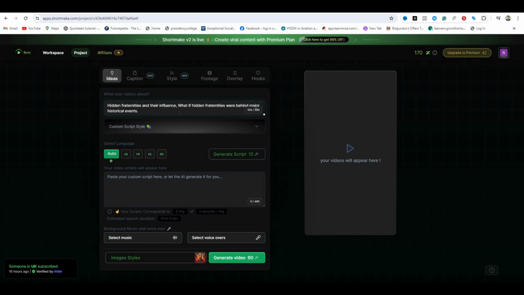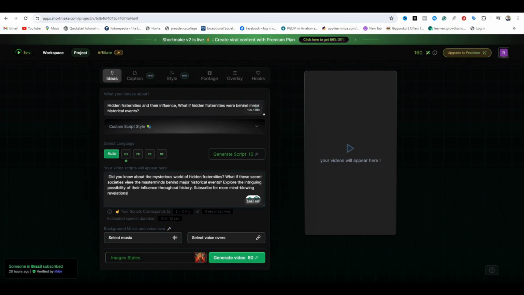And then from here, you can select the language in which you want the script. I will choose the US. You can choose other languages if you want to. Okay, now simply click on Generate and it will generate a script. Now you can even make some changes in the script, and if you don't like the script, you can use your own script as well.